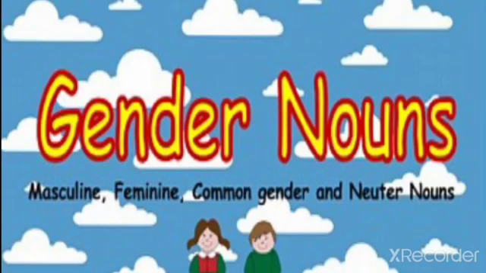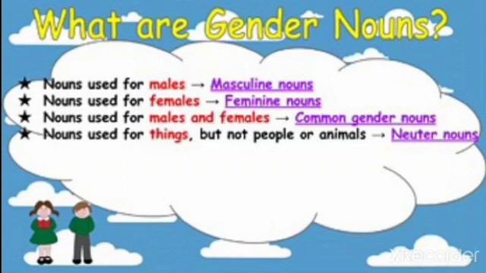Children, I hope you all have understood the four kinds of gender. What are they? Masculine, feminine, common and neuter gender. What are the gender nouns? Nouns used for males are masculine nouns. Nouns used for females are feminine nouns.